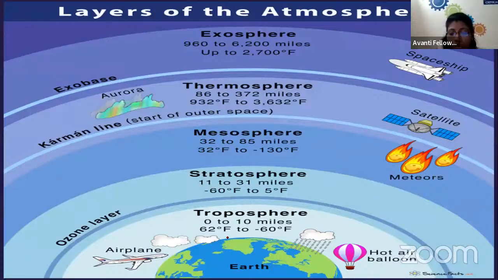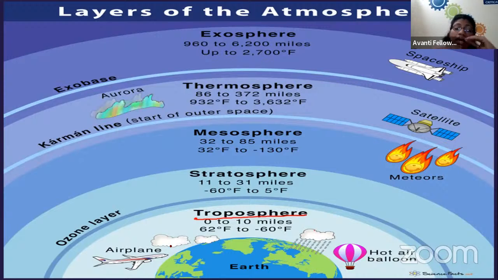The nearest layer, which is present just above the surface of earth, the layer which is touching the hydrosphere and lithosphere of earth, is the troposphere. The thickness of the troposphere goes from 0 to 10 miles, and this is the layer where clouds are present, where your aeroplane can fly, and where the maximum amount of oxygen is found. Beyond that, oxygen is not found.